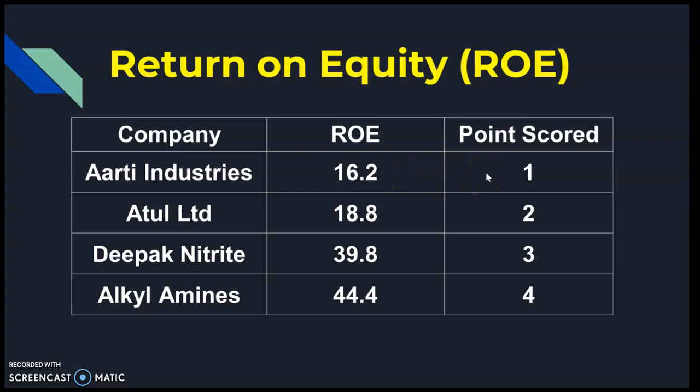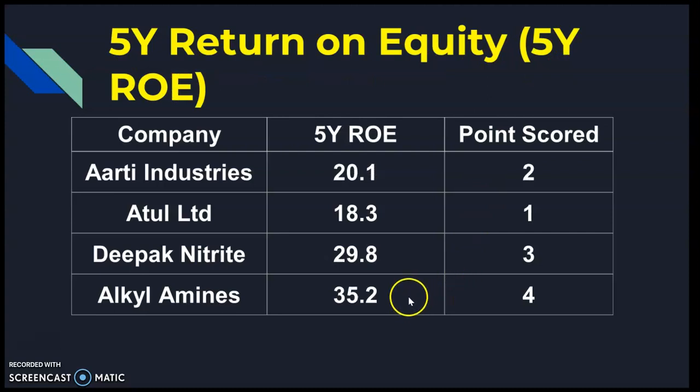What about 5 years return on equity? Again Alkyl Amines is the highest scorer with 35.2 percent 5 years ROE, therefore 4 points, and the lowest score is for Atul Limited in this case, with only 18.3 percent, therefore it is scoring 1. You can see the points for other companies as well in this list.